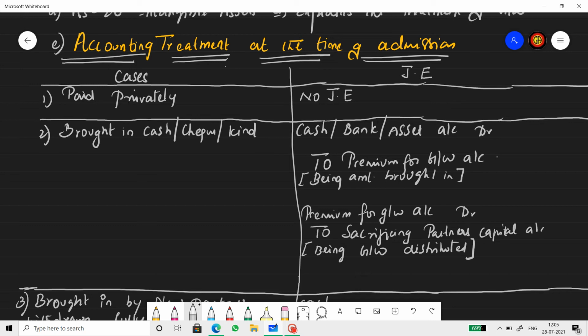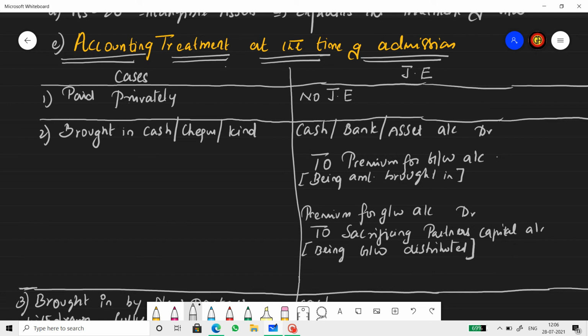Now the new partner is compensating the existing partners by contributing something, and that amount is called goodwill. Goodwill is nothing but a mode of compensation to the sacrificing partners for the sacrifices they made in favor of the new partner.